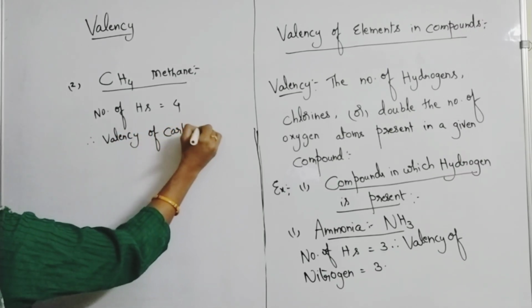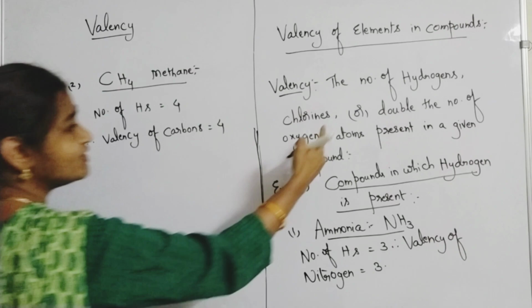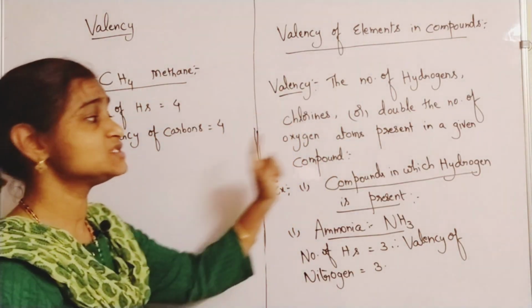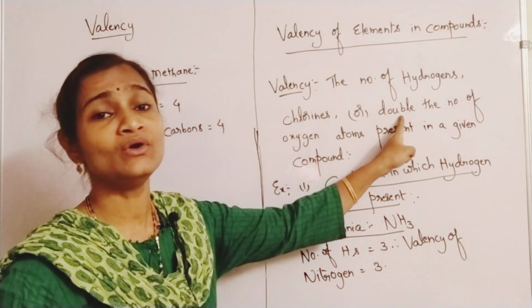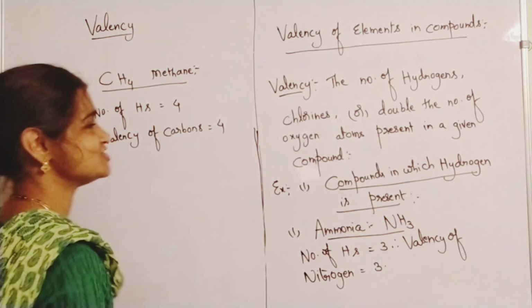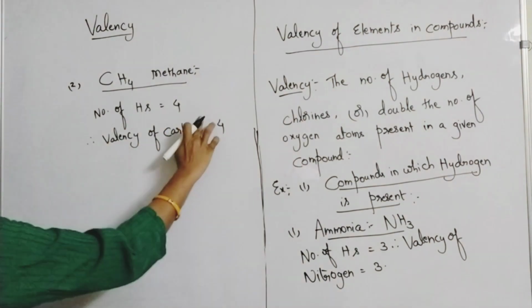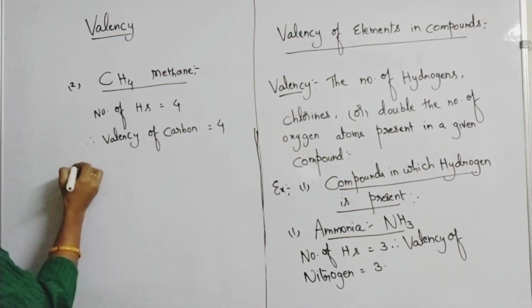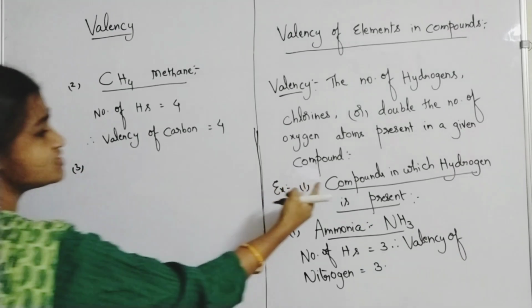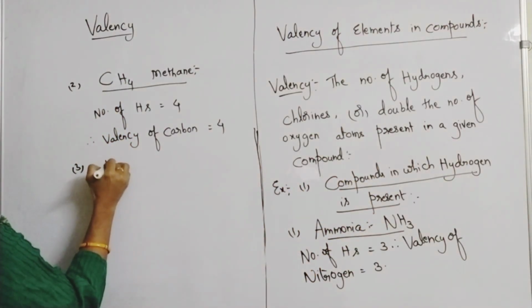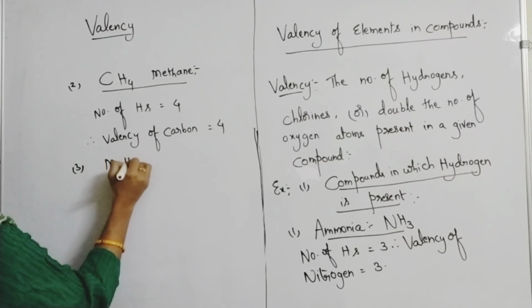The number of hydrogens present in a given compound. Even the same is the case with chlorines also. But in case of oxygen, you need to double the number of oxygens, which gives you the valency of the other element. So valency of carbon is 4. You can take another example in which hydrogen is present. Magnesium hydride, you can take MgH2.